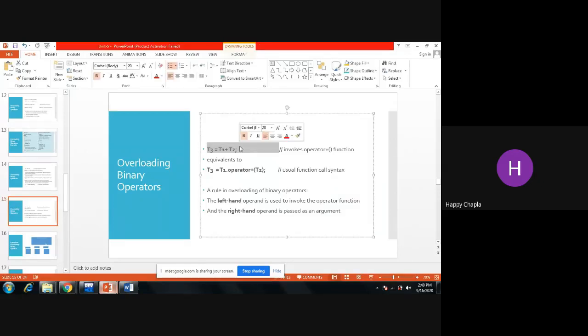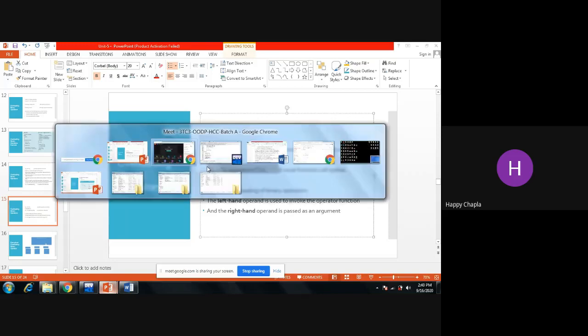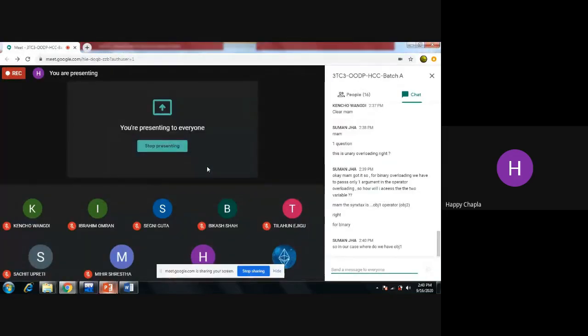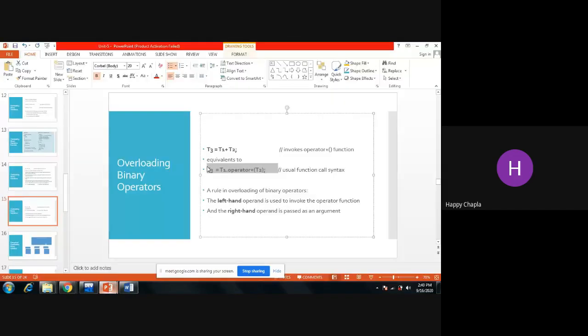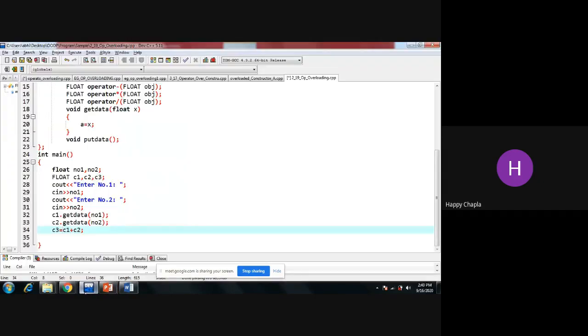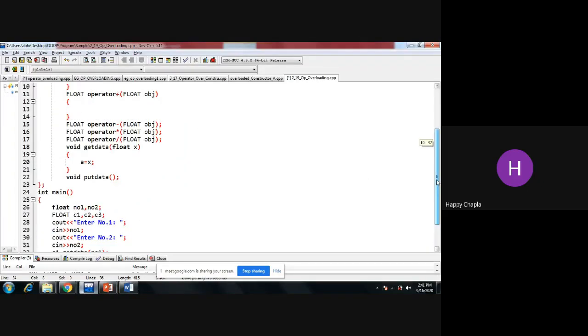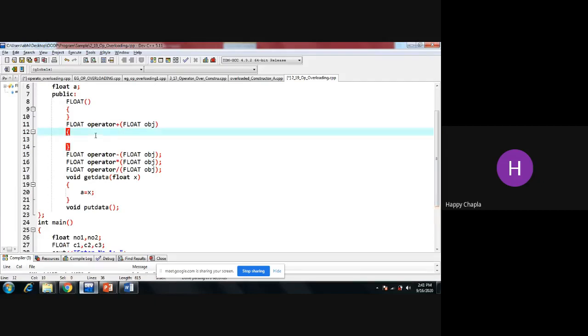Something like this. It is totally equivalent to this. Okay, so you can write something like this. Yes, in our case, we have object 1. Just wait, I am declaring that object over here.